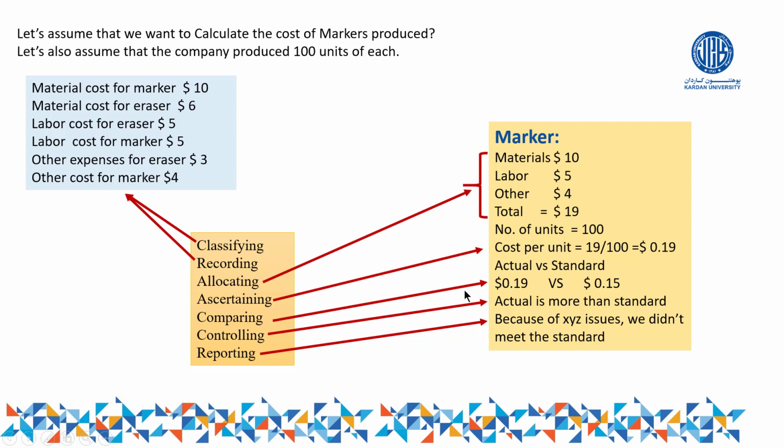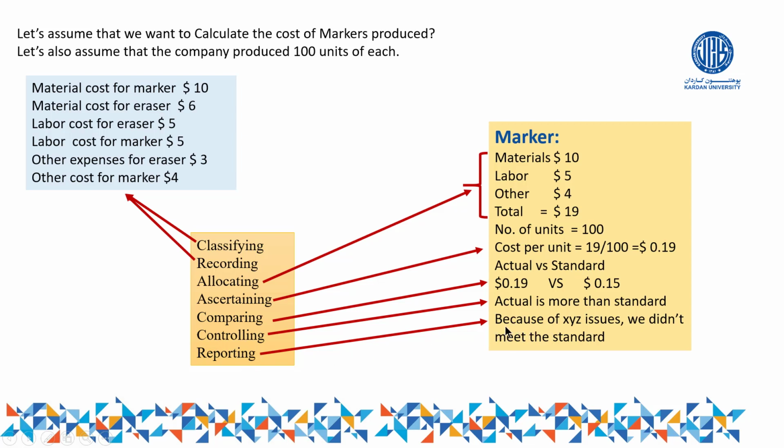After ascertaining, we have to go for controlling. Actual cost should be compared with the standard cost. Let us assume that standard cost is 0.15 cent, but our actual cost is this much. So definitely our actual cost is more than the standard. This can be called the controlling. And after that, of course, we go for the reporting.